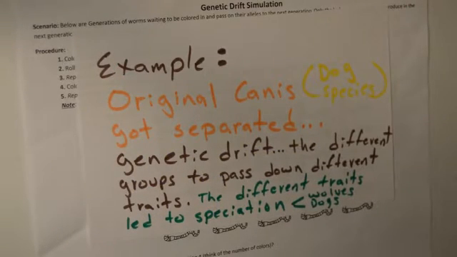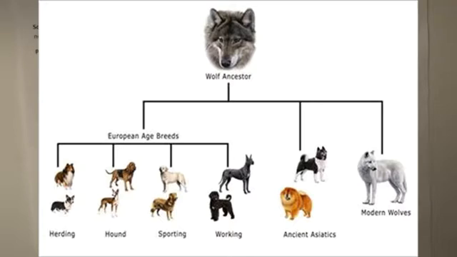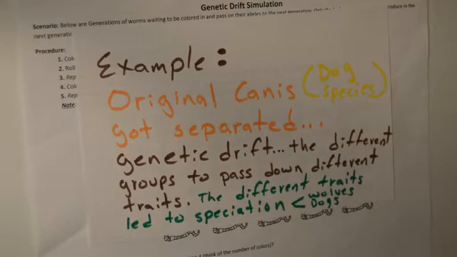An example would be the original Canis. Canis are what dogs and wolves are classified as. The original Canis group at one point in time was the same species, but something happened in nature where they were separated into separate groups. Those separate groups then evolved into the wolves and the dogs. Genetic drift took place once the original Canis group was separated. Genetic drift caused the different groups to pass down different traits. The different traits then, in time, led to speciation.